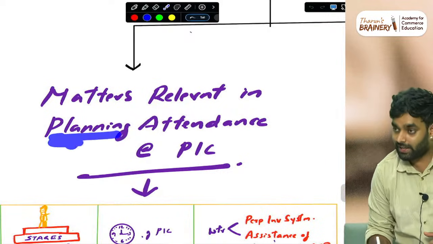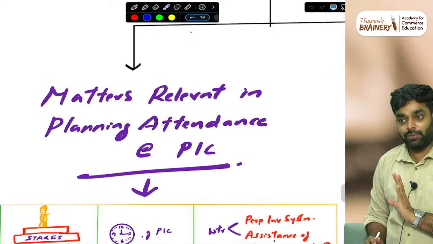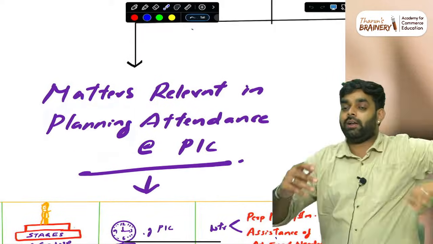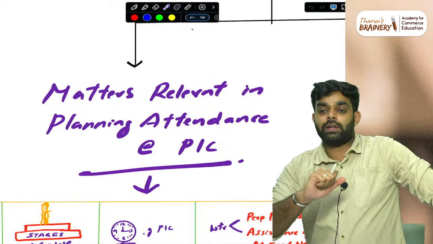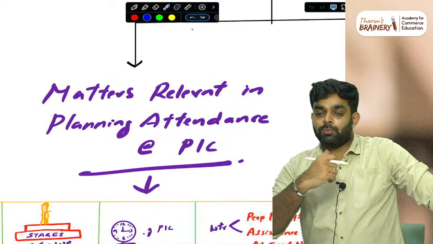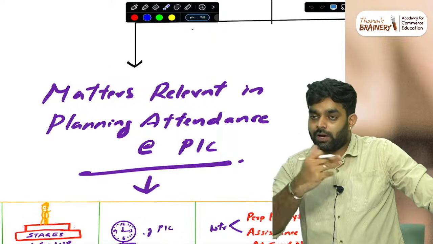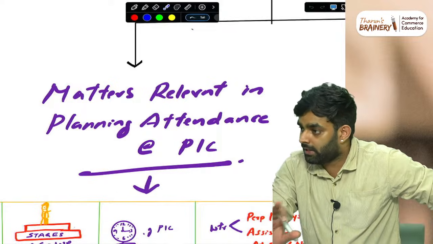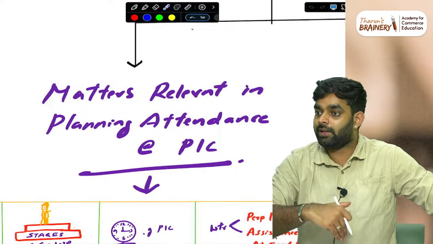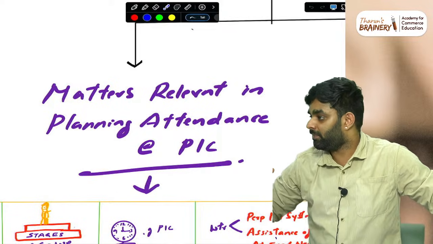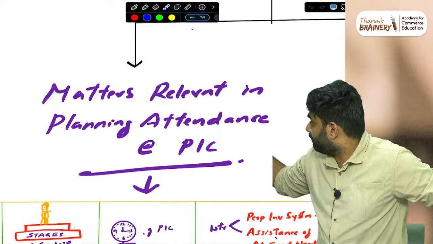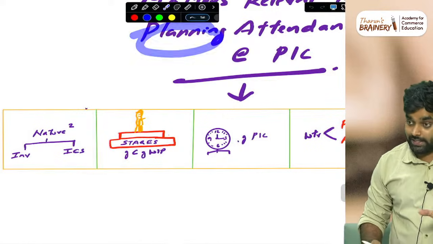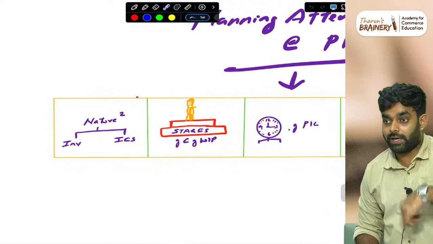That is how we need to think, because when they are giving a question, the auditor and audit team are discussing, and the auditor needs to tell the audit team that tomorrow when you are going to do the counting, these are the things to be done. The word matter will not be there. So you will be thinking, okay, the planning, SA 300 audit planning, inventory counting, but in the planning, what are the matters you need to check? That is the question asked. Planning time, tomorrow I am going to do the audit. Today what do I need to plan?